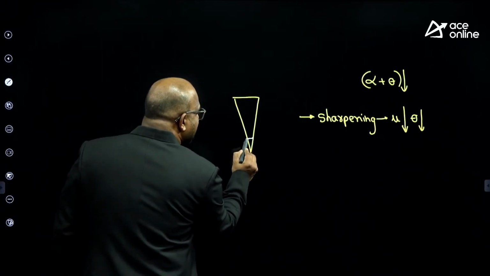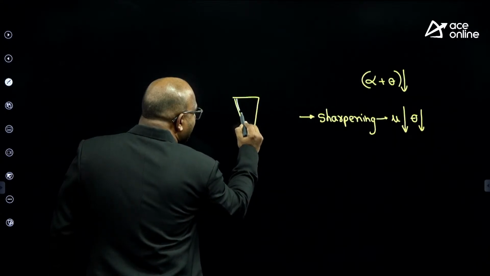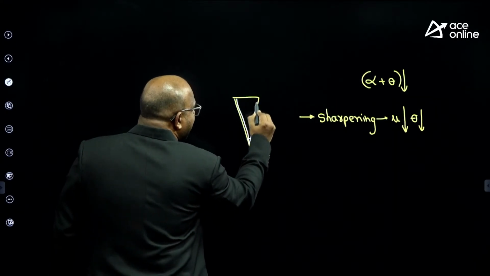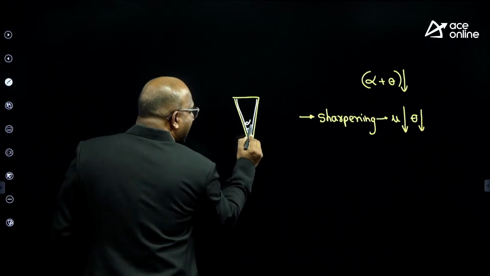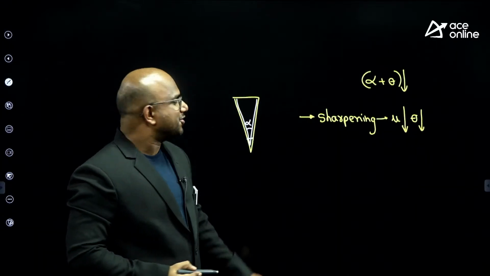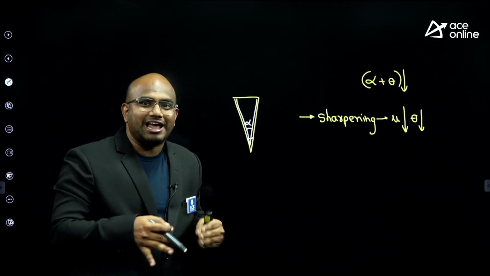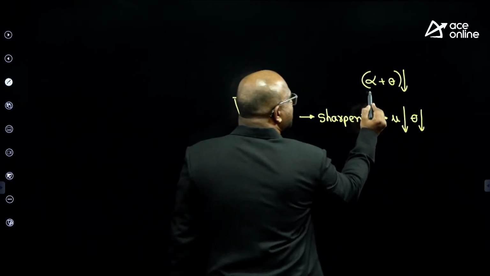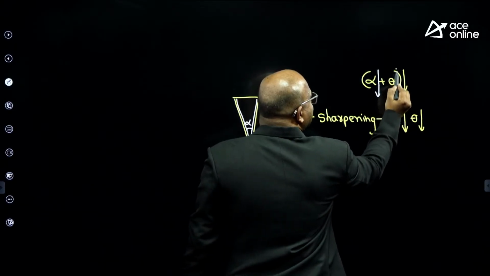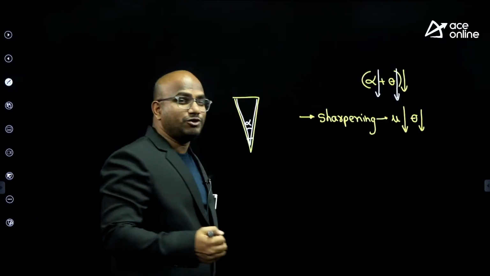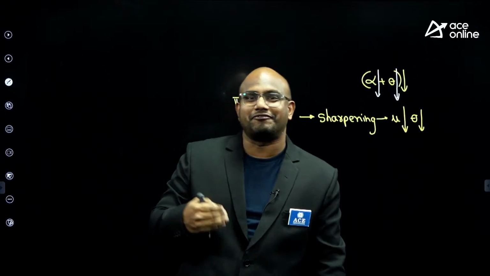Because earlier this is alpha, sir. During sharpening, you cut this one, na? Definitely, guys, you are reducing alpha also. So at the time of sharpening, when you sharpen the sides, my alpha will be drastically reduced. So alpha also you are reducing, sir. Theta also you are reducing, sir. That's why you can feel the difference before sharpening and after sharpening, sir.